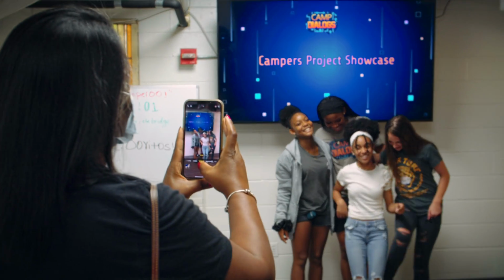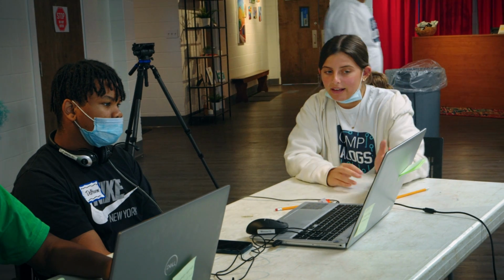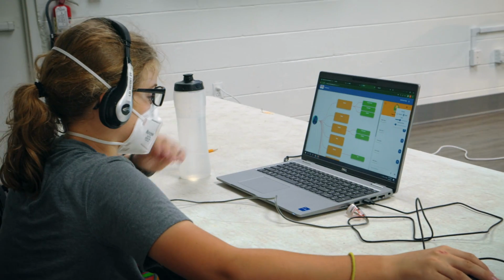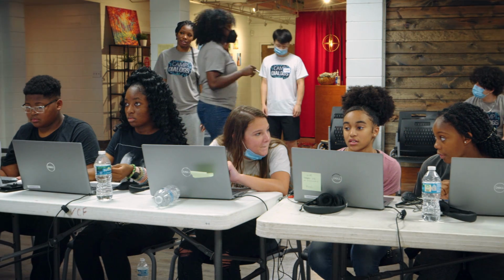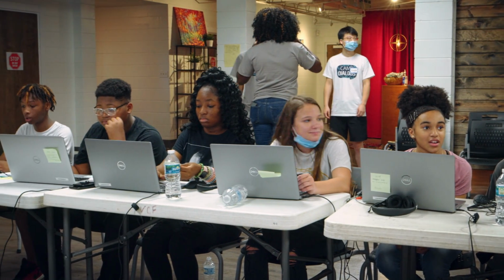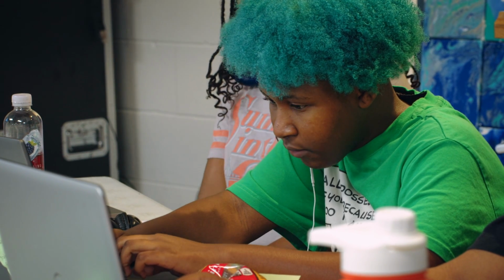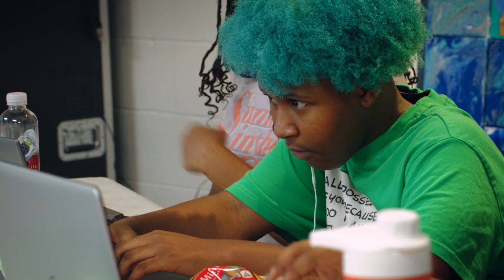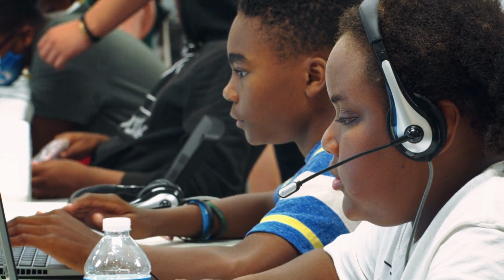I would love if the results from this camp advance what's known about how to support kids in AI learning in a way that's very broadly usable. With UF's focus on AI research now, there's no doubt that one of the most important components is how we're going to prepare the next generation of researchers, AI coders, and professionals who are going to bring about the next generation of technology. And we have to do that in an inclusive way.